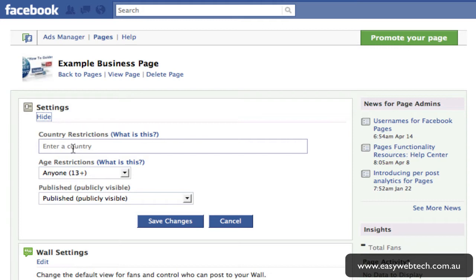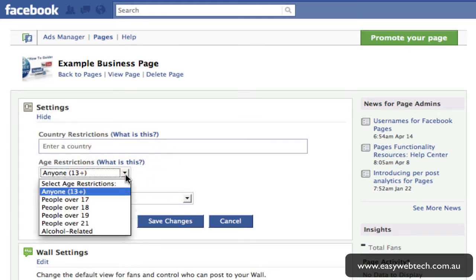Now, that may be relevant to you, and you want to constrict the way people see it, or you might want to just leave it blank because you want as many people as possible to be able to see your page. Age restrictions, again, clearly if you do the drop down here, if you've got content or conversations that are going to be had on the page that are probably more suited to a particular age group, you can certainly do that there. Otherwise, you can leave it as anybody.